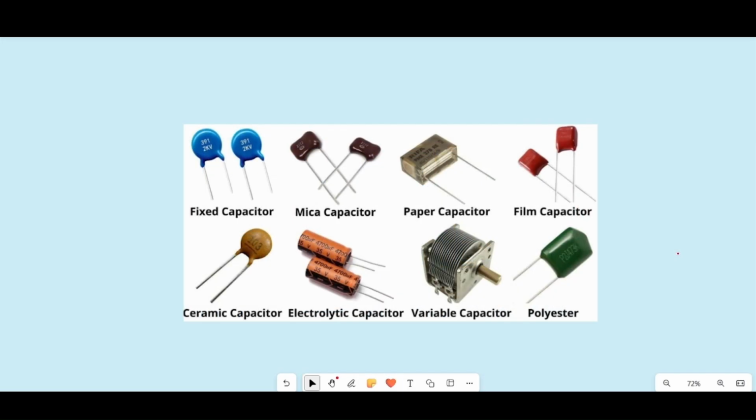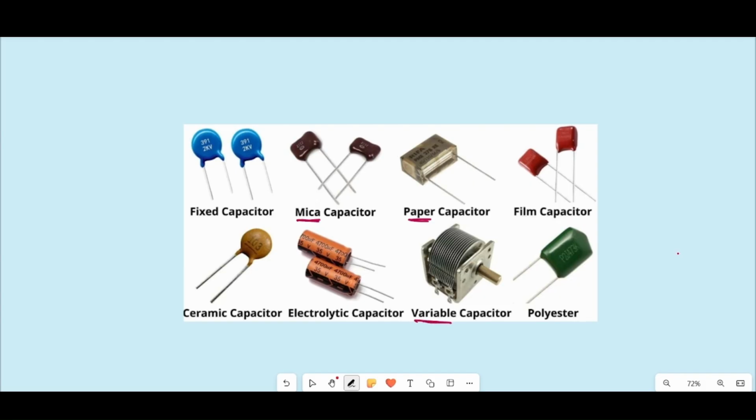This video will see about capacitance, the basic definition and basic things and important points in capacitance. You're seeing different types of capacitor on screen. The photo you see, the fixed capacitor is there, mica capacitor. Mica is a dielectric material, and paper is also a dielectric material, paper capacitor. Like that, many are there.